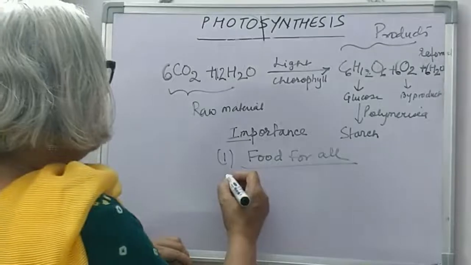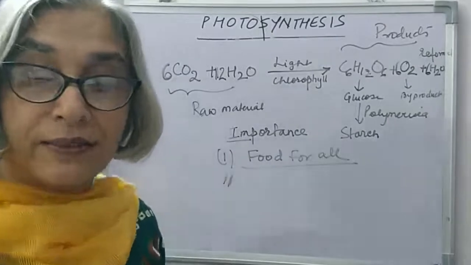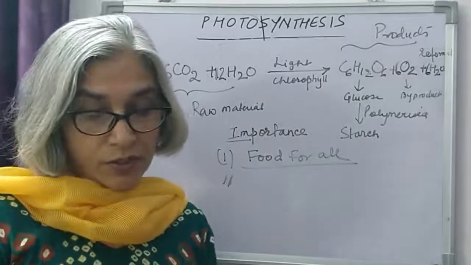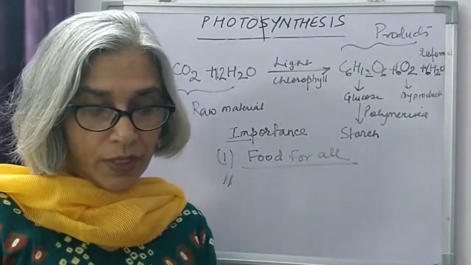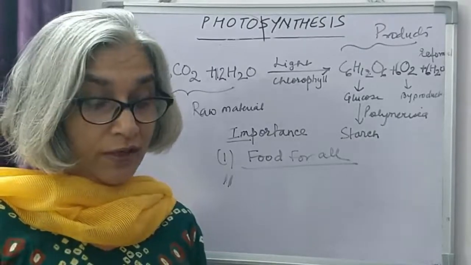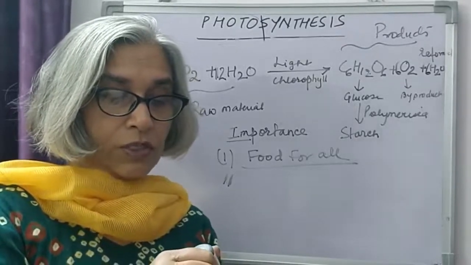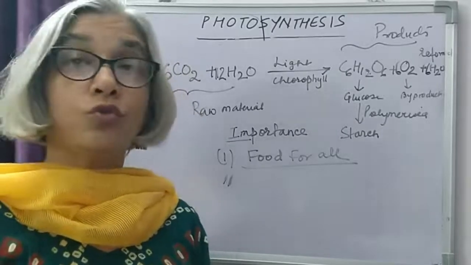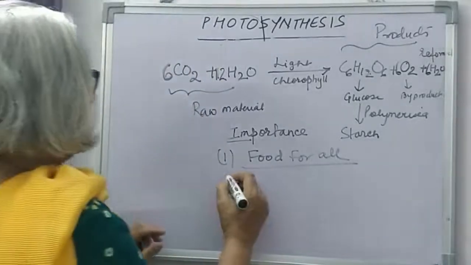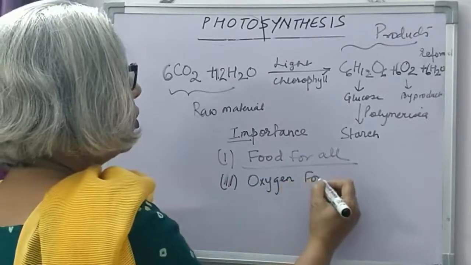Clear? Then you know oxygen is a life supporting gas. Nobody can survive without oxygen. So it is because of photosynthesis that oxygen is being provided to us. So photosynthesis is a process that also provides oxygen to all to survive. So the second importance of photosynthesis is that it provides oxygen for all.